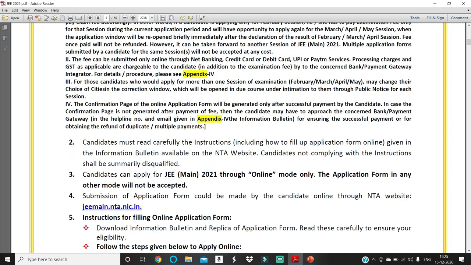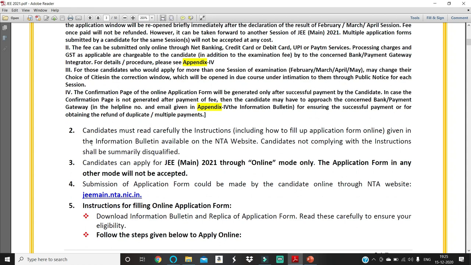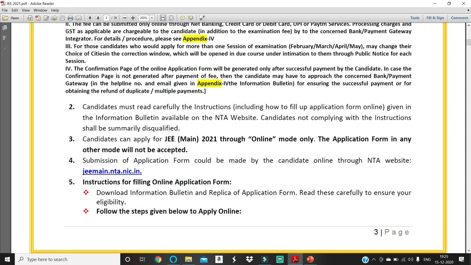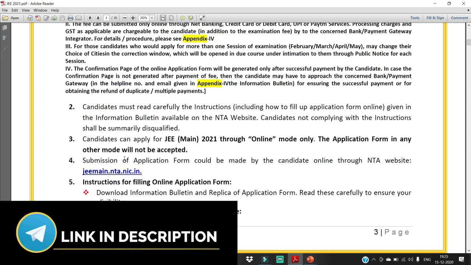Candidates must read carefully the instructions, including how to fill up the application form online, given in the information bulletin available on the NTA website. Candidates not complying with the instructions shall be summarily disqualified. Means if you are not following the instructions carefully, you will be disqualified. Candidates can apply for JEE Mains 22 through online mode only. An application form in any other mode will not be accepted. The application is only in online mode.